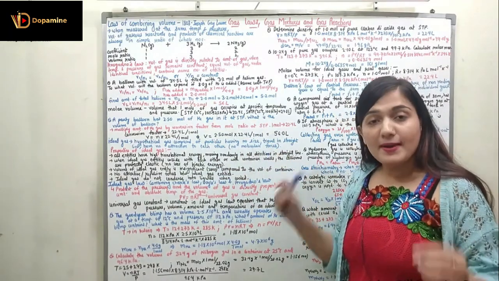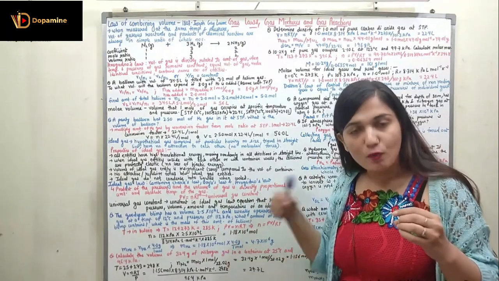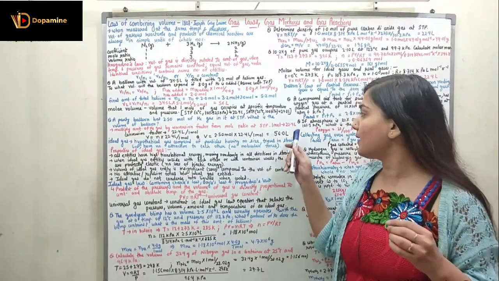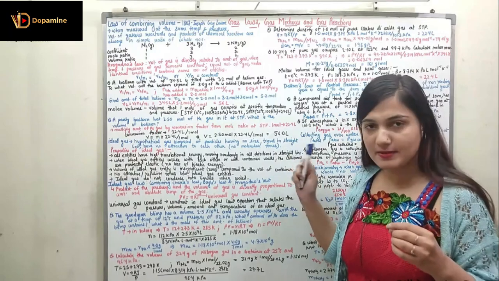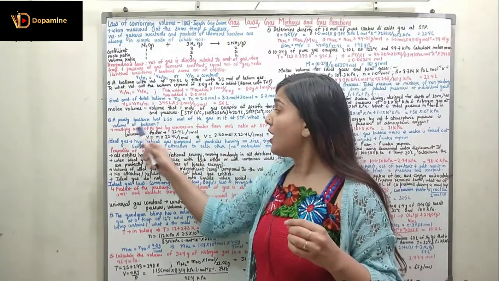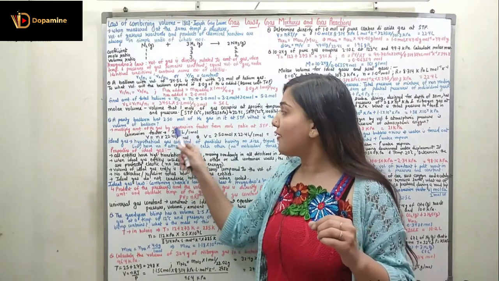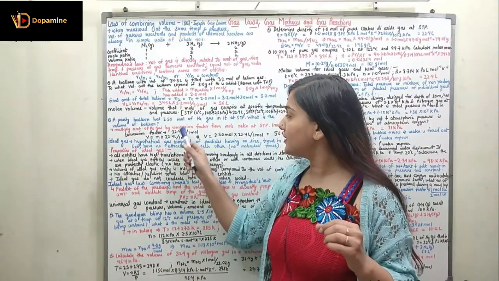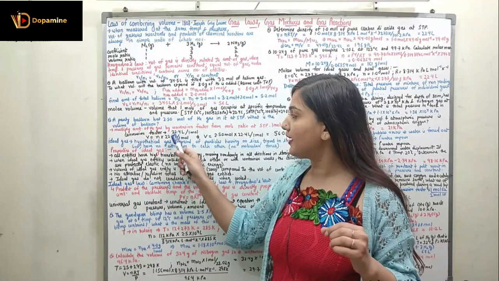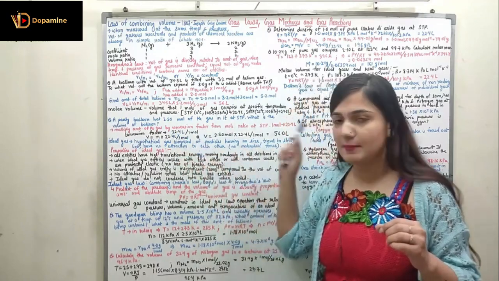We know 1 mole of the gas, whatever the gas is, occupies 22.4 liter at STP, which I had already told you. Now what would be the conversion factor? We have to find out the answer in liters. So we will have the conversion factor as 22.4 liter divided by 1 mole.